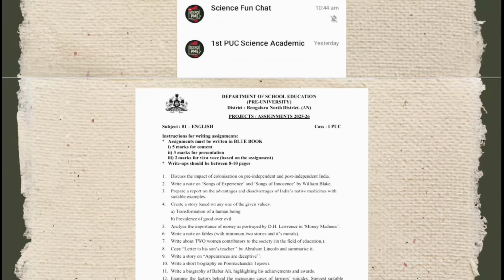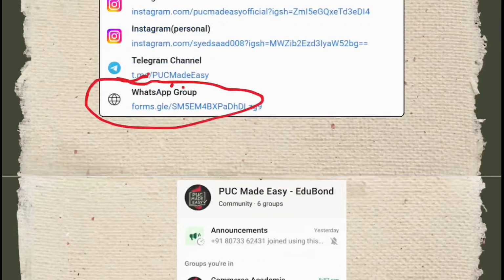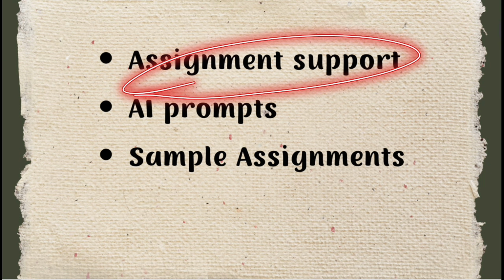The groups are doing really well, and I would request you to join for 3 things. One is assignment support. For example, if this is the list and you've been given the 4th assignment, what you can do in the WhatsApp group is post a question or a message: I've got this 4th assignment, did anybody else get this? There might be other students as well, right? So 3-4 students can come together and brainstorm. What are you doing? The other 3 will tell some ideas, you will tell some ideas, and in all that, you will benefit. You can share your assignments on the same topic. If they allow, you can copy paste that, or you can just brainstorm, and together improve your assignment.